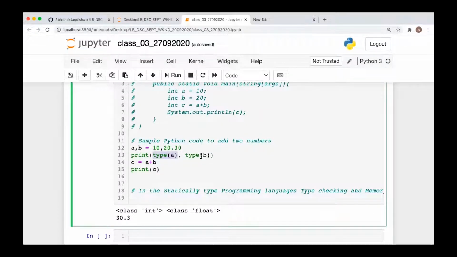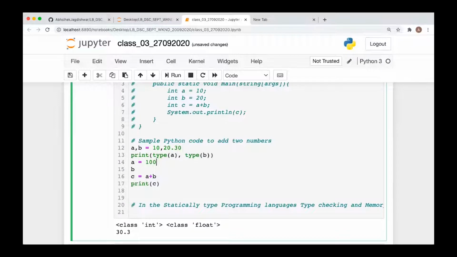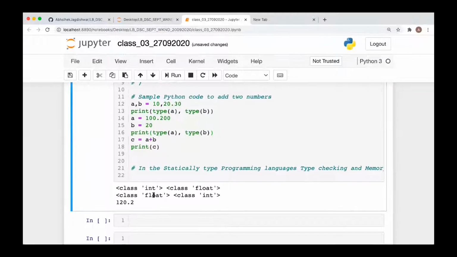Now I have a question. For example, B is assigned with 20.30. Can I later assign it to 20 or 30? Yes, you can always change the value associated with a variable. For example, for A you can make 100, or you can make 100.200, and for B you can make 20. Now if you check the type of A and B, it will have changed. Previously it was coming as int and float, now it is coming as float and int.